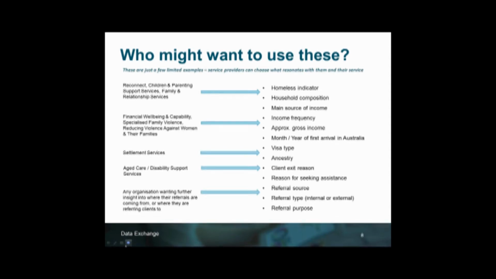Referral sources, types and purpose can provide great insight into where the majority of your business is coming from. If clients are more often self-referred, this could demonstrate that your website is easy to use or your organisation is well known in your area. If GP referrals are low, you may need to get in contact with your local healthcare provider and let them know about the services that you deliver. So these referral types and sources are very good.